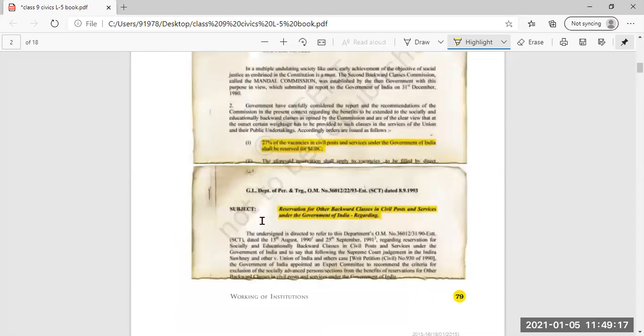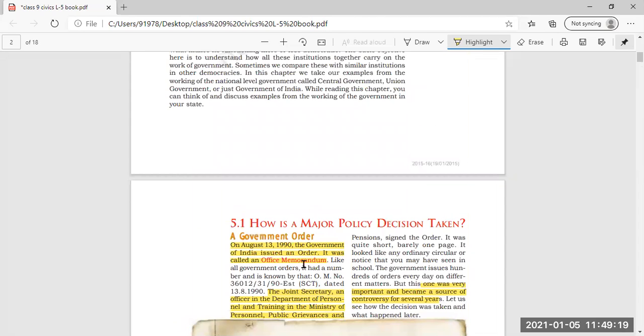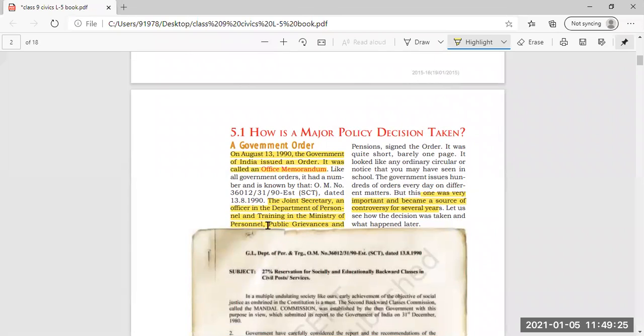First, we have to keep in mind that the office memorandum was passed on August 30, 1990. Who had passed this? The Joint Secretary, the officer in the Department of Personnel and Training.